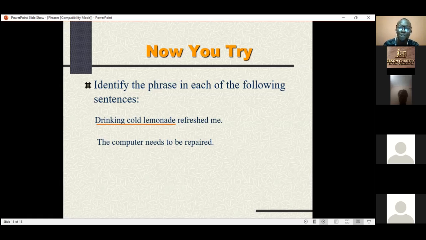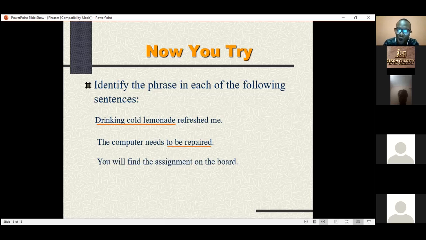So basically, there are 2 phrases here, the computer and to be repaired. In terms of infinitive phrase, I told you that an infinitive begins with what? To, right? To be repaired. Okay, that's an infinitive phrase. All right, but the computer here is also a phrase, which is a noun phrase.